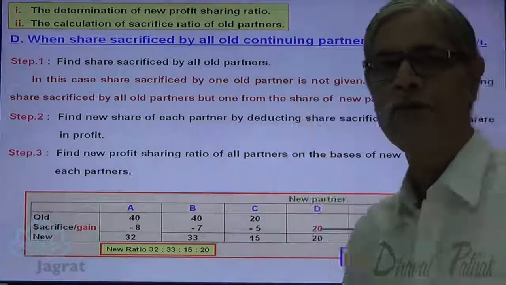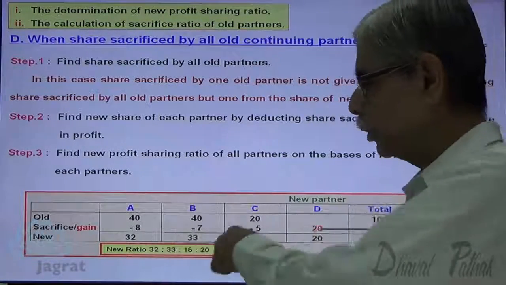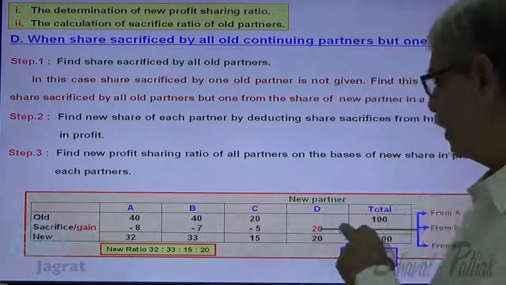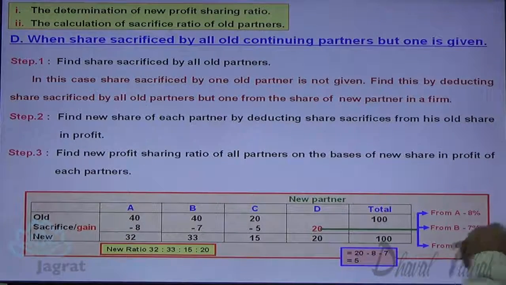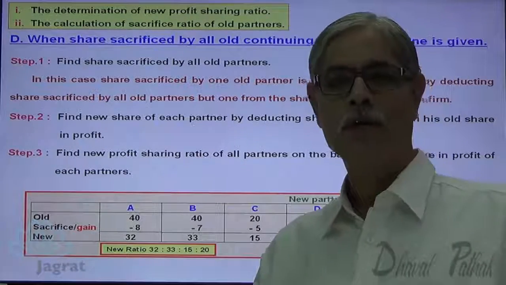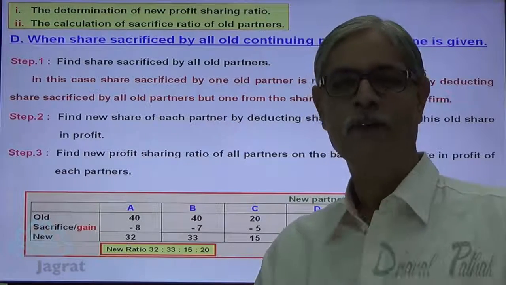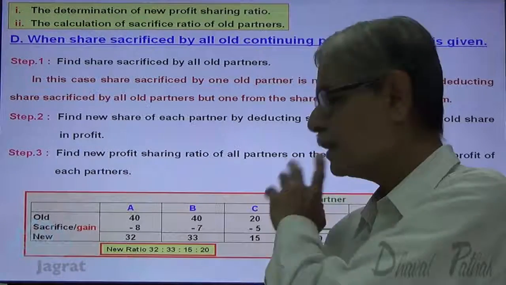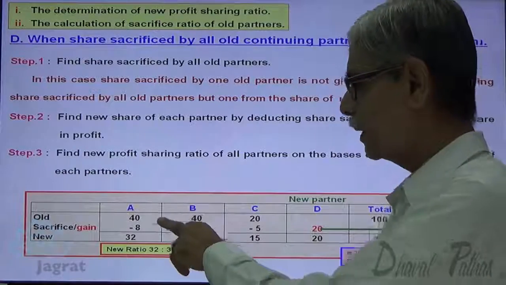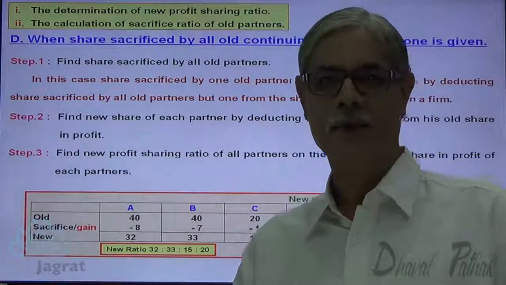32:33:15:20. This is the new profit sharing ratio. Here we have worked out the new profit sharing ratio. We have already found out the missing figure of sacrifice made by C. This is one of the options explained to you to find out the new profit sharing ratio and the sacrificing ratio of partners. Here the sacrificing ratio is 8:7:5. That is the sacrificing ratio.